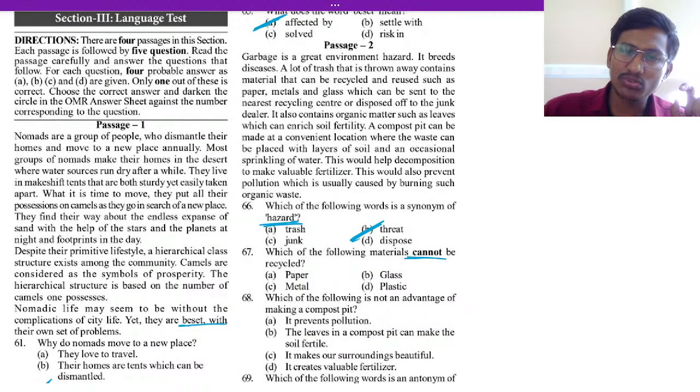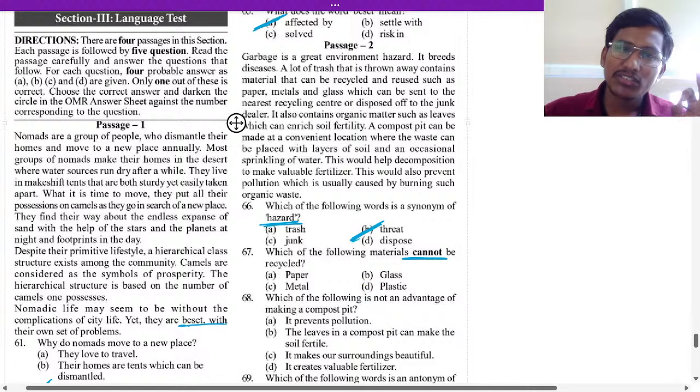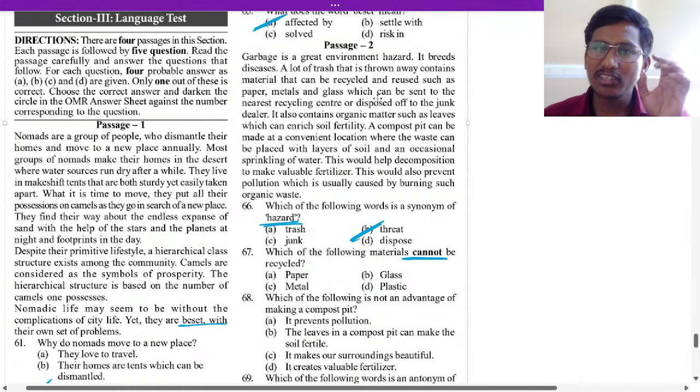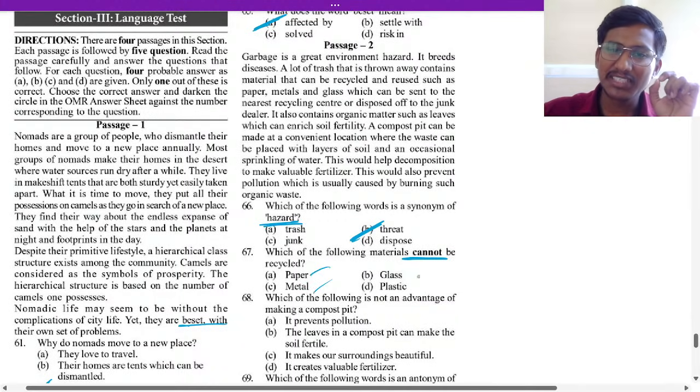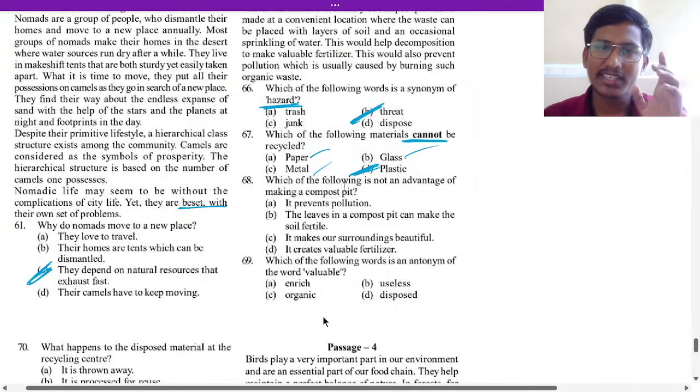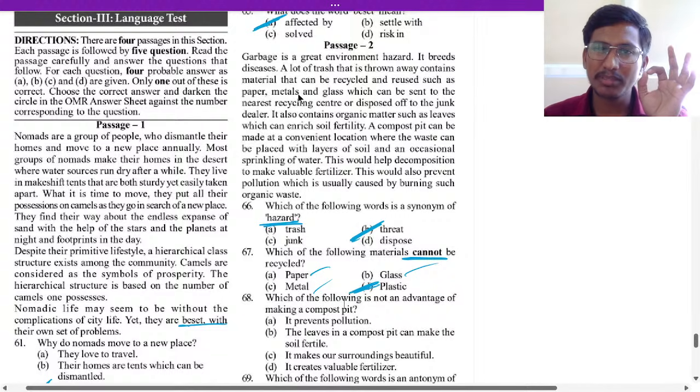Cannot be recycled is what? That is plastic. You can see in the options, paper, metal, and glass can be recycled. Paper can be recycled, metal can be recycled, glass. So plastic is not recyclable. Okay, yes, so that is the answer. They have not given paper, metal and glass here as the answer.